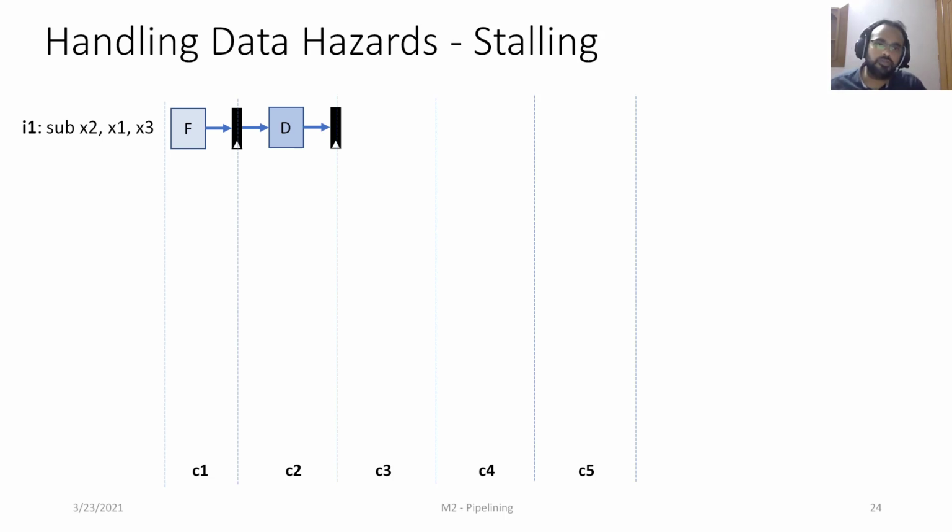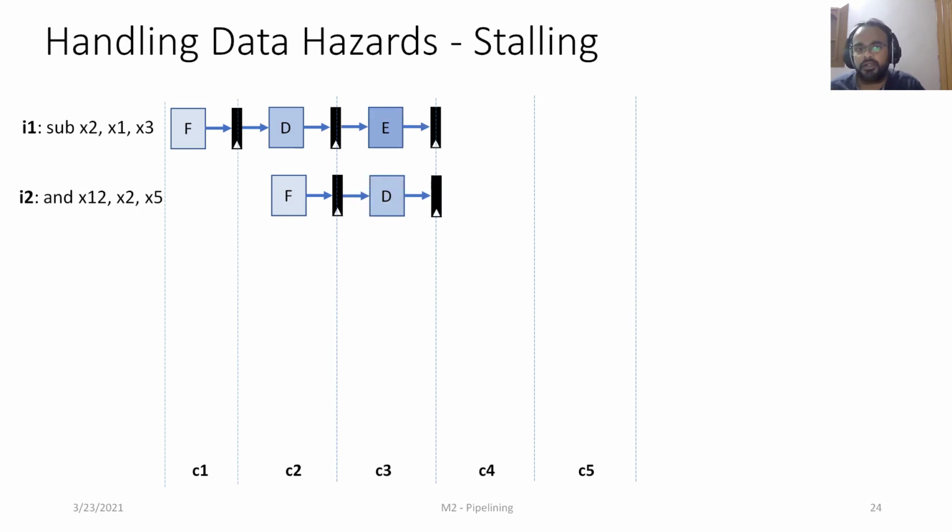When I1 moves to the decode stage, we fetch I2, and in the third cycle, I1 moves to the execute stage and I2 will be decoded. At this point, because we know that it's an AND instruction and that the registers being used are X12, X2, and X5, we'll realize that there is a dependency between I1 and I2 because both are trying to refer to the same register and I1 is producing it.